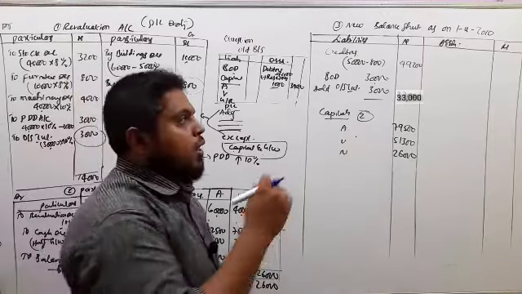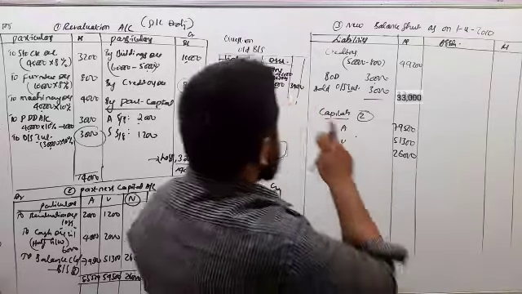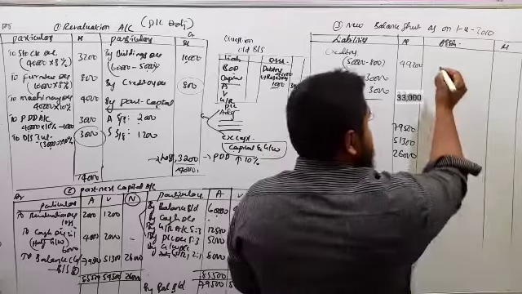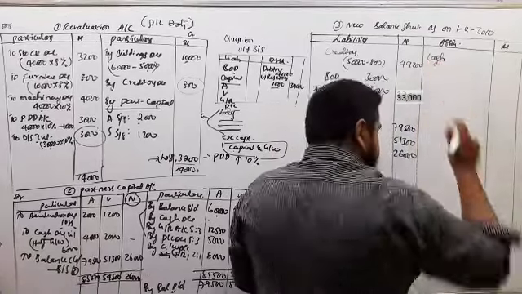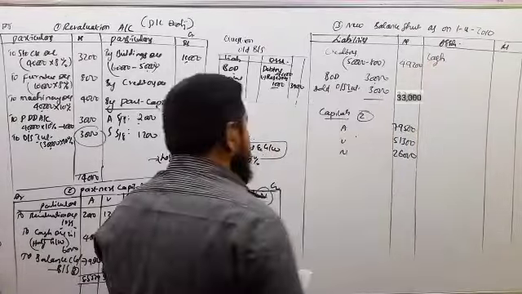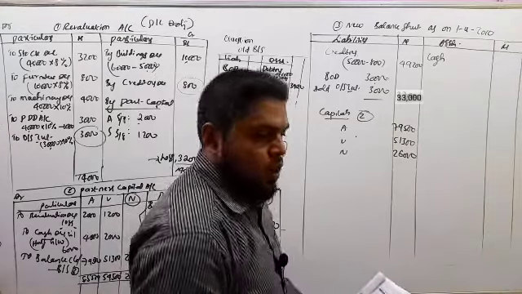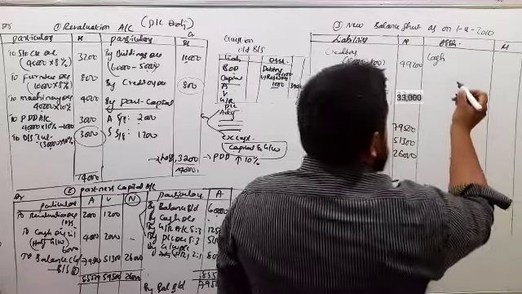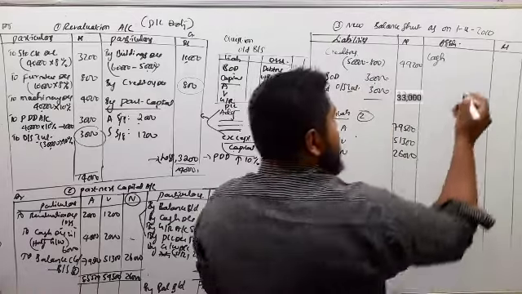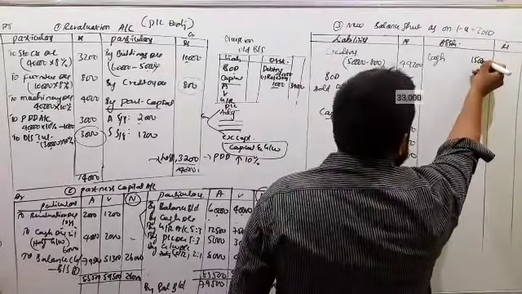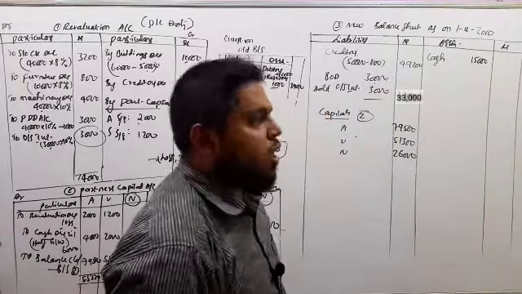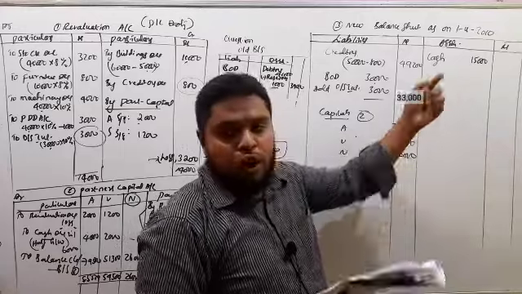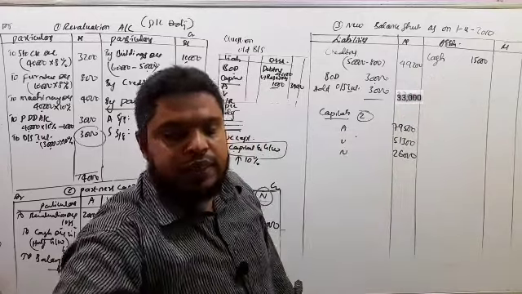Now come to the asset side. We are revising the old balance sheet here. On the asset side, first he has given cash. Cash we always have to write in the inner column. Cash, inner column, 15,000.